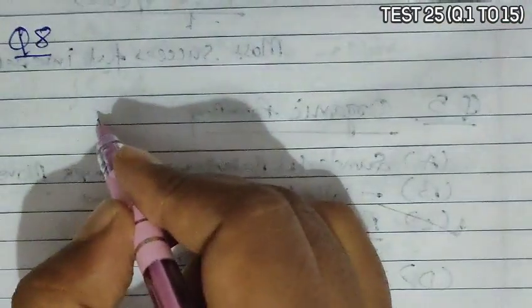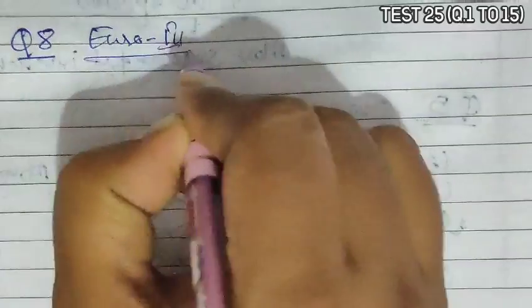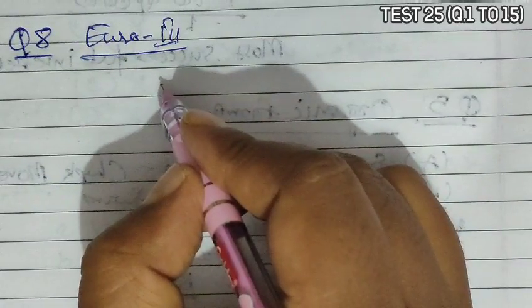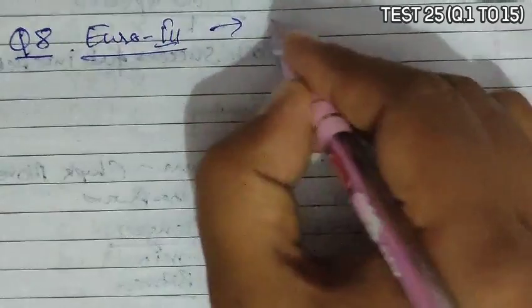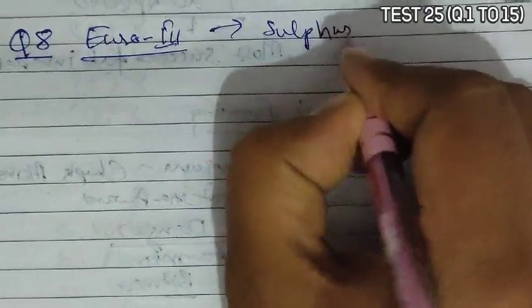Next is question 8. Question 8 asks that Euro 3 norms stipulate that sulfur be controlled at what level.